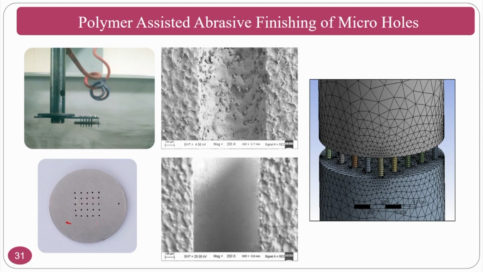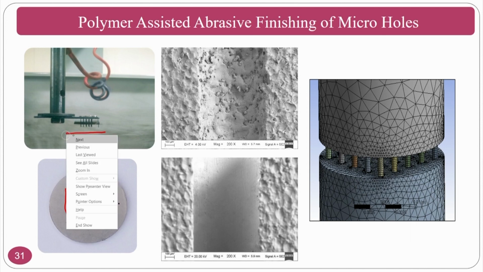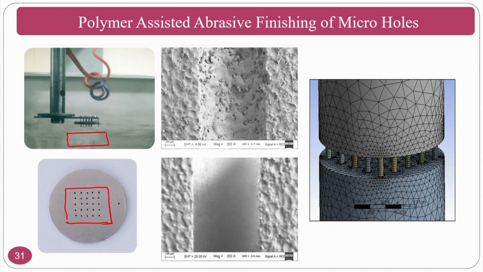An array of micro holes is drilled using the EDM process. There is an array tool, and you are going to generate the array of holes on the surface. That is clearly visible in the bottom picture. If you see the surface by doing a cross section of one of the holes, this is the initial surface and this is the final surface. But how do we achieve the final surface?